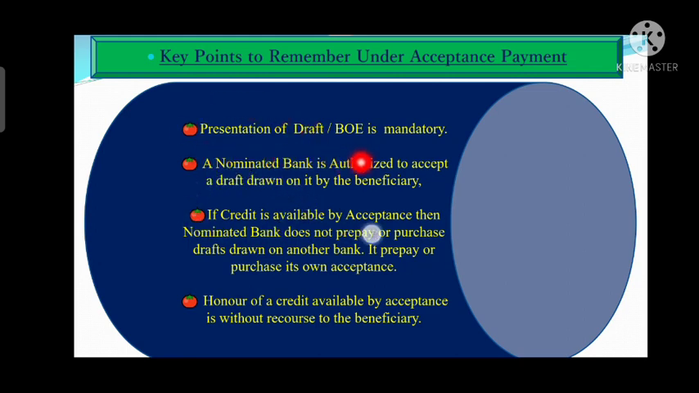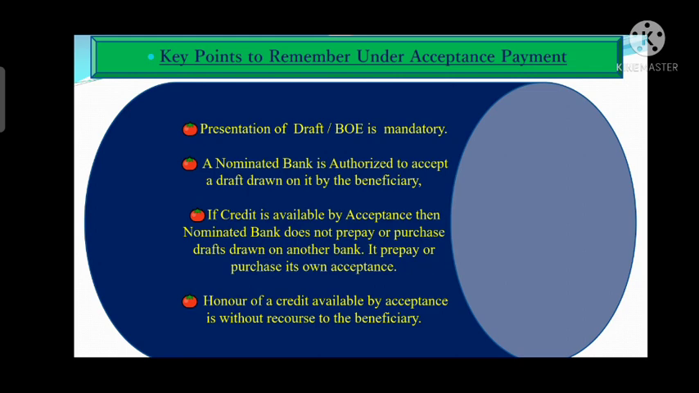Presentation of draft or BOA is mandatory. As we know, under acceptance, a draft needs to be presented as it is an essential document. Right? The nominated bank is authorized to accept a draft drawn on it by the beneficiary. If the presentation is made at a nominated bank counter, or the credit is available with the nominated bank by acceptance, then that bank is authorized to accept that draft drawn on it by the beneficiary.